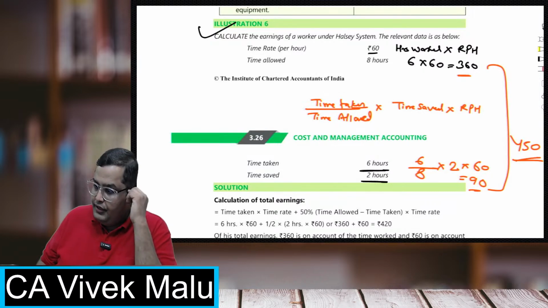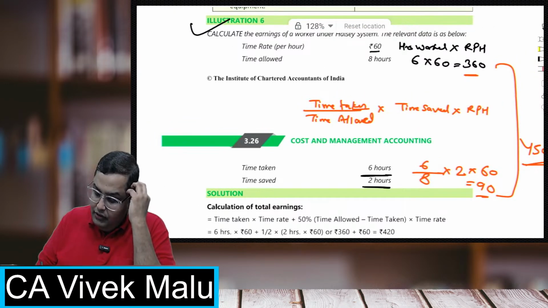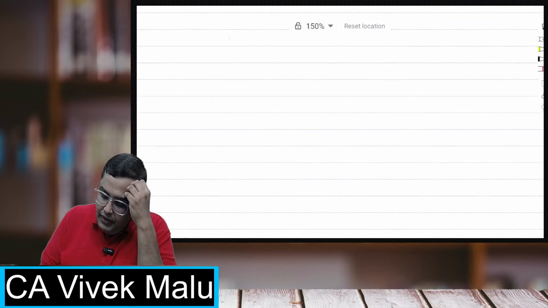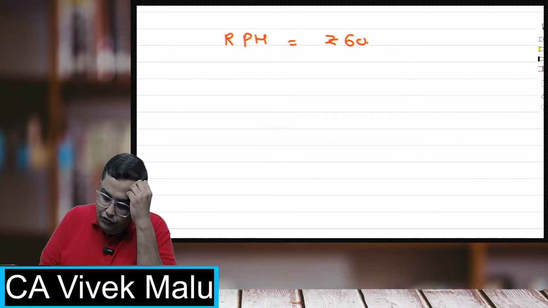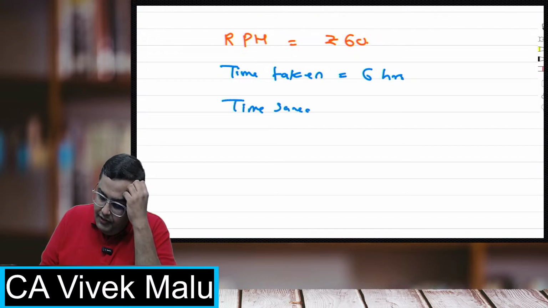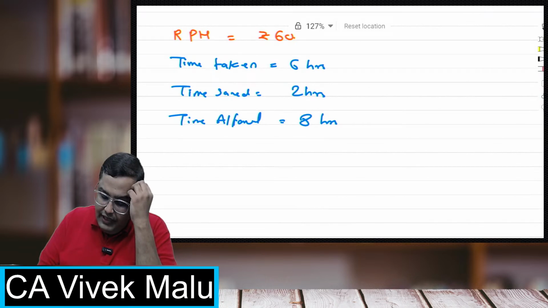Okay, students. So we have tried to calculate this answer. I'll teach you something interesting in this. Rate per hour was rupees 60. Time taken 6 hours. Time saved 2 hours. Time allowed 8 hours. Can you do one thing in this?